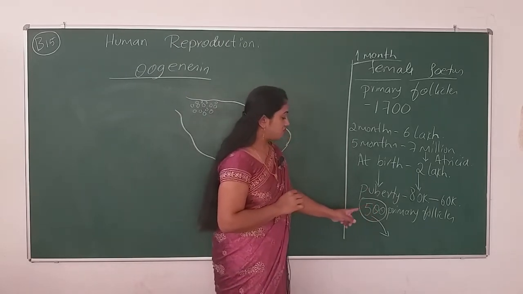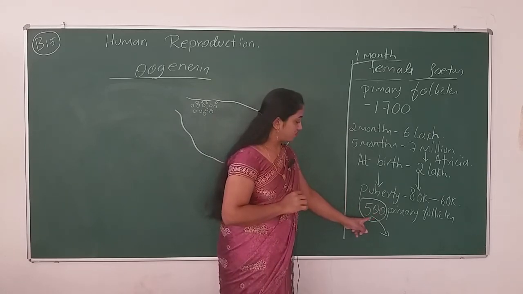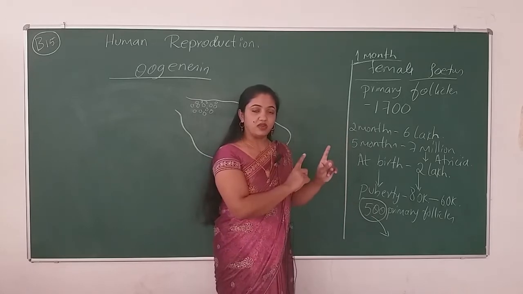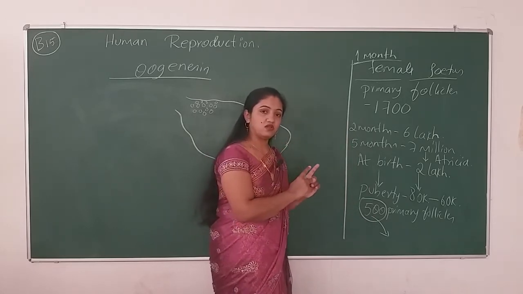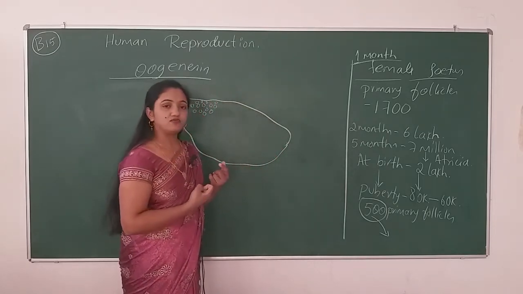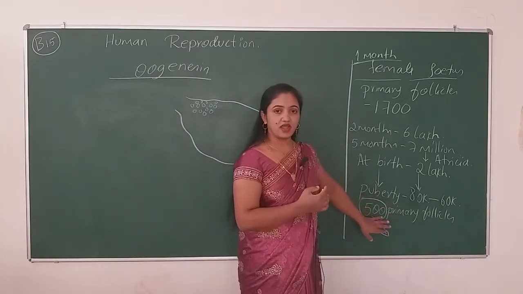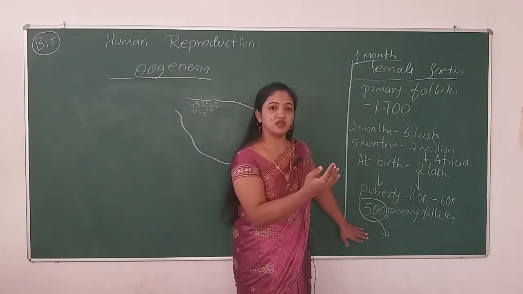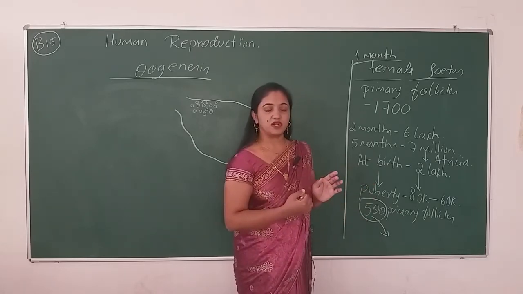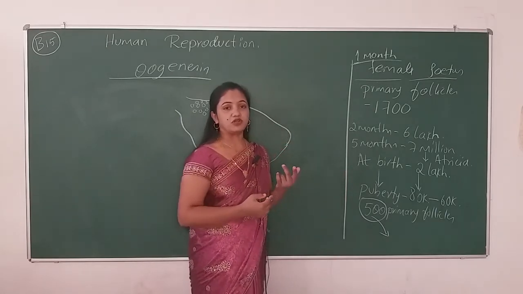Just one more thing I want to add here. Out of 500 primary follicles, only one primary follicle will go to the meiotic division, and then in the next month, from the same primary follicles, one more primary follicle will attain the meiotic division.